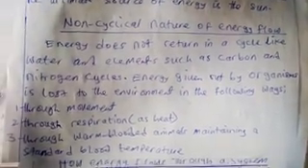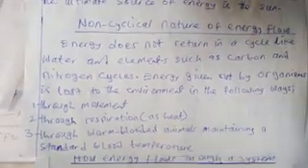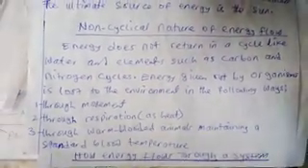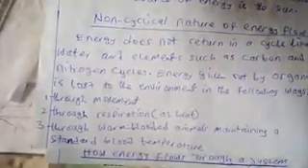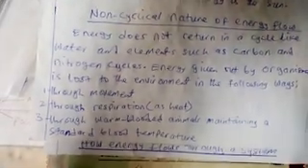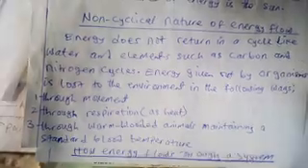Energy given out by organisms is lost to the environment in the following ways. When energy is transferred from one trophic level to another, energy is lost in the following ways. 1. Through movement. 2. Through respiration, as heat. 3.